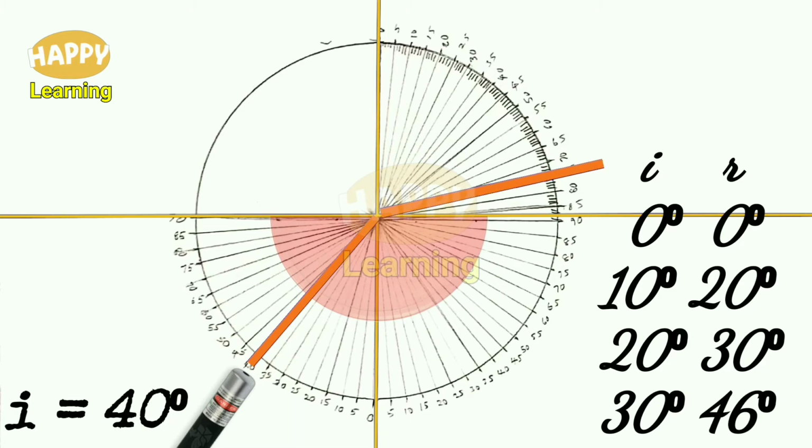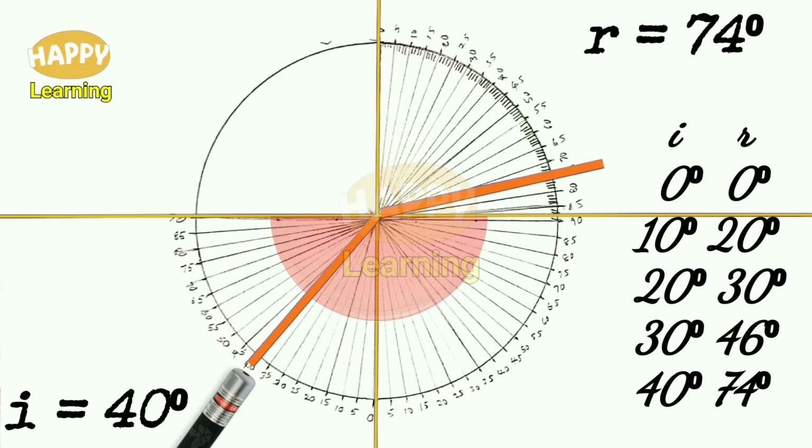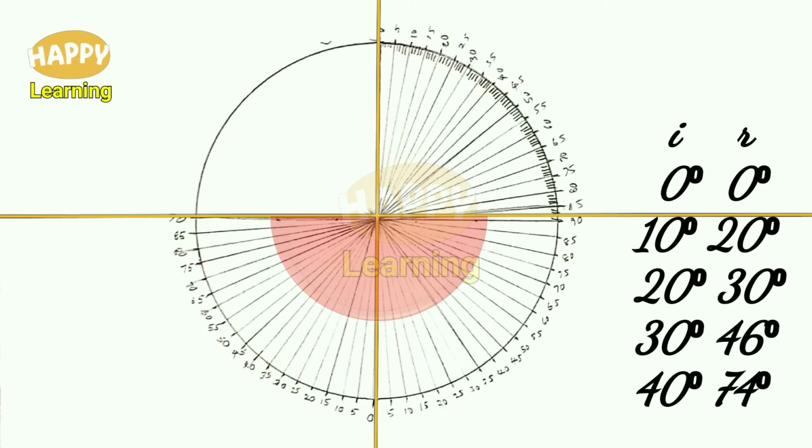It bends away from the normal. So for angle of incidence I equal to 40 degree, angle of refraction R is equal to 74 degree.